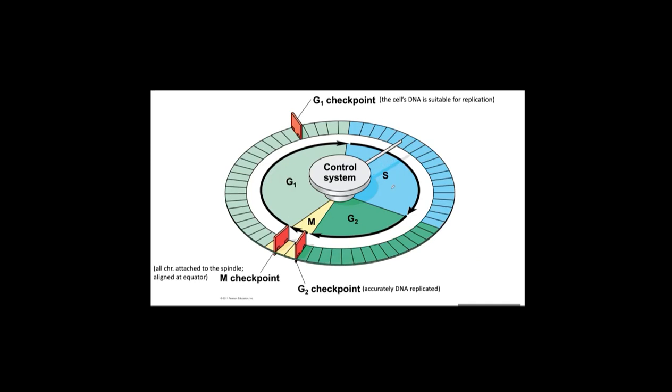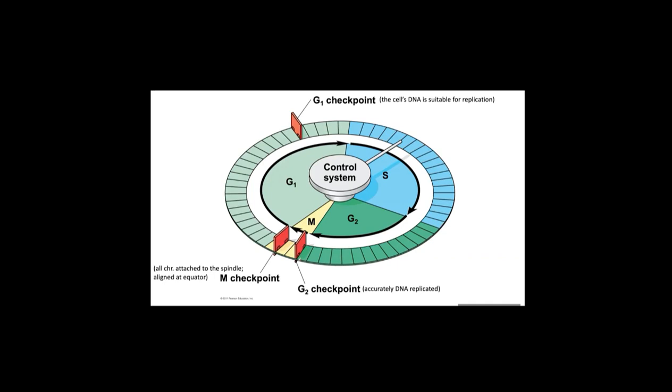And during S phase, the DNA replicates. At the G2 checkpoint, during DNA replication, some mistakes can occur, some mutations can occur. Then the G2 checkpoint monitors the mutations that occurred during S phase. If too many mutations occur during S phase, the G2 checkpoint says, okay, stop, no more proceeding.